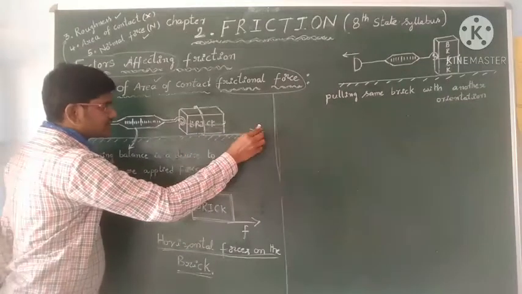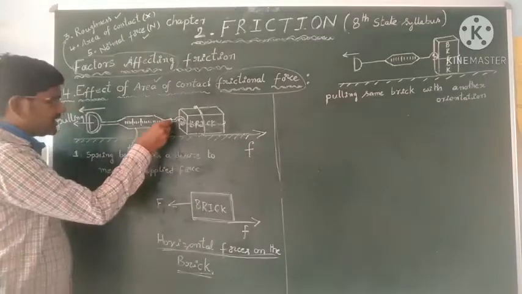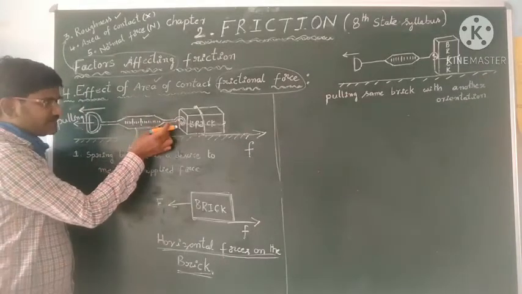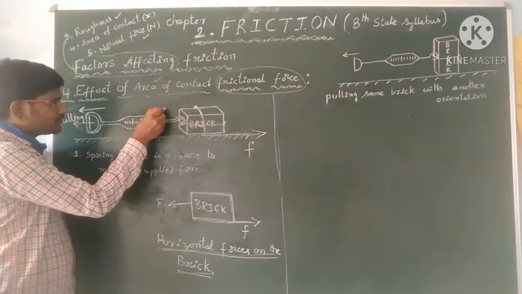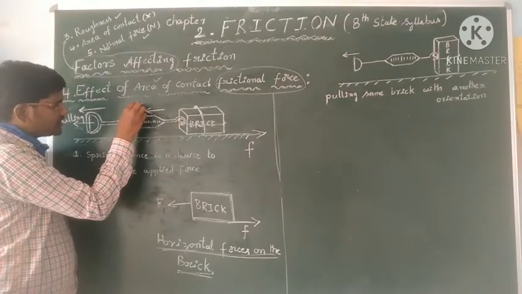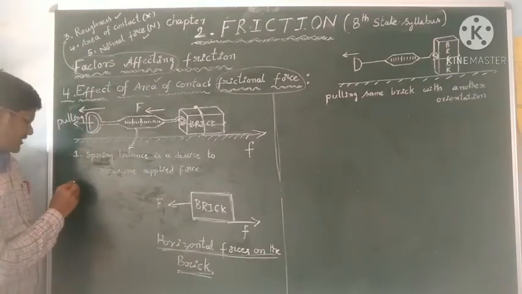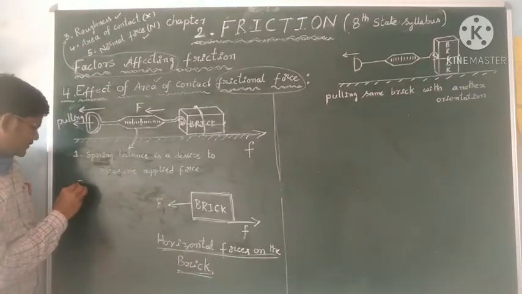In this direction we have frictional force and the spring balance is pulling this brick. So in this direction we have, students, the applied force. Here F is the applied force.